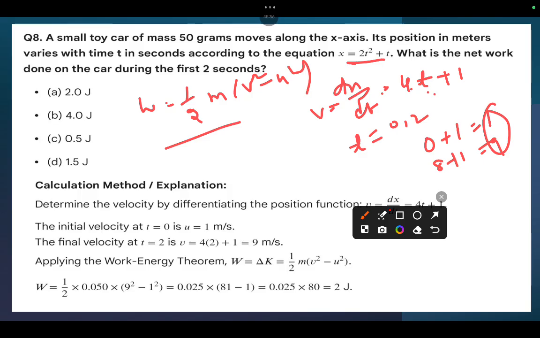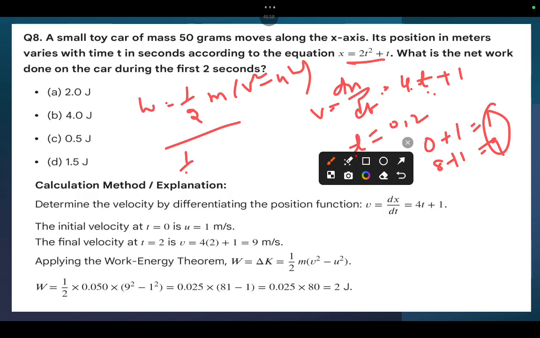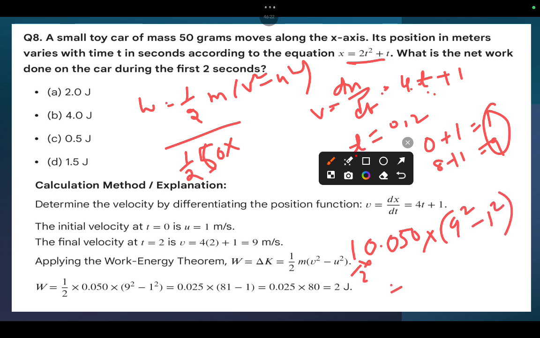Now you go for the formula. What is the formula here? 1 by 2 m, what is m? M is nothing but 50 grams. 50 grams means, in kg, 0.050 into 1 by 2 into v square minus u square, that is 9 square minus 1 square. So finally, after simplification, you will get 2.